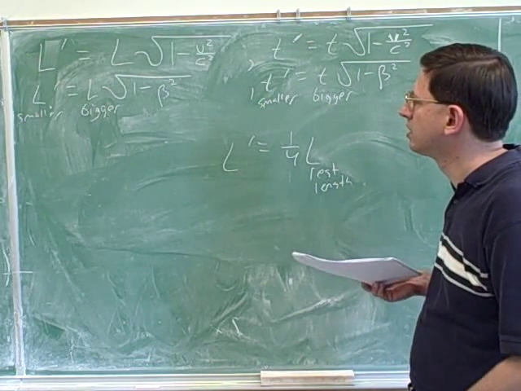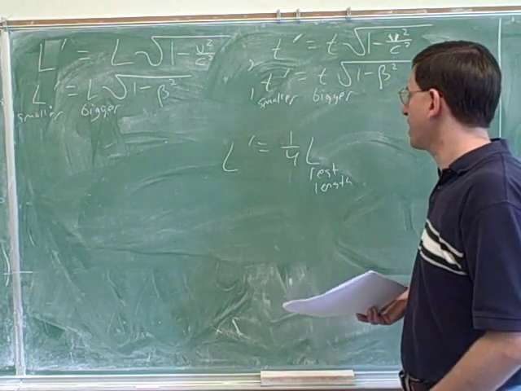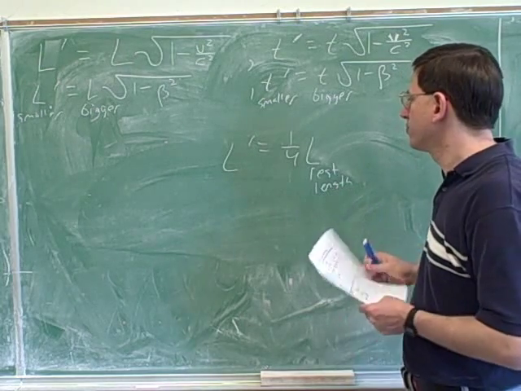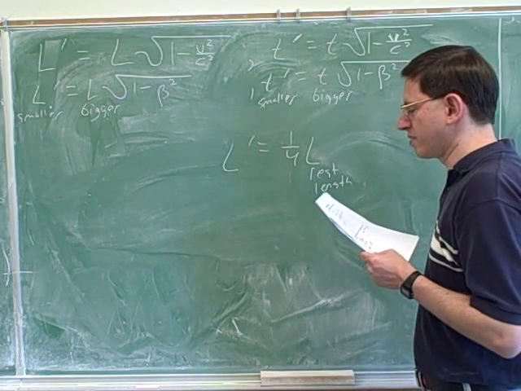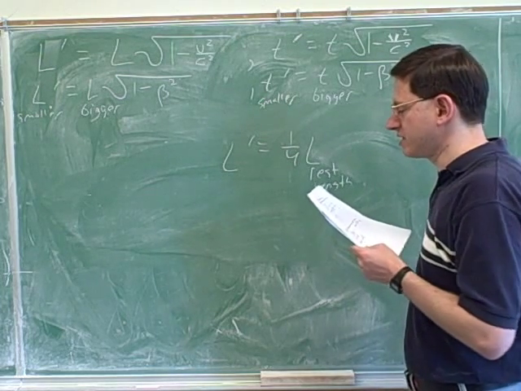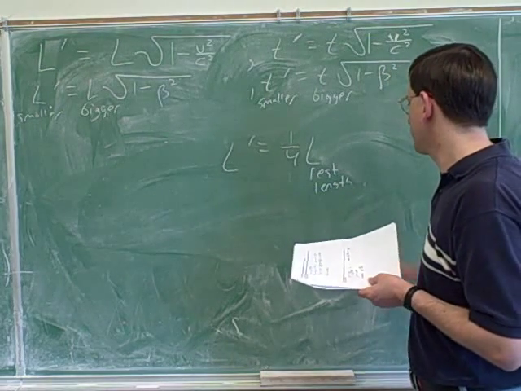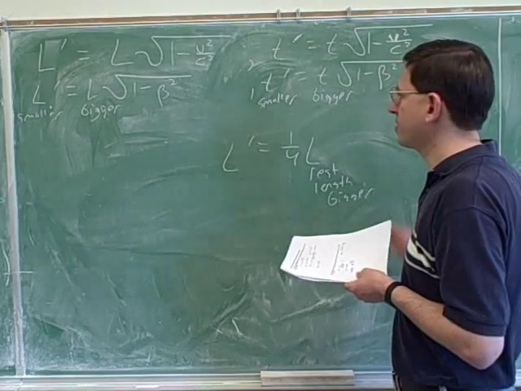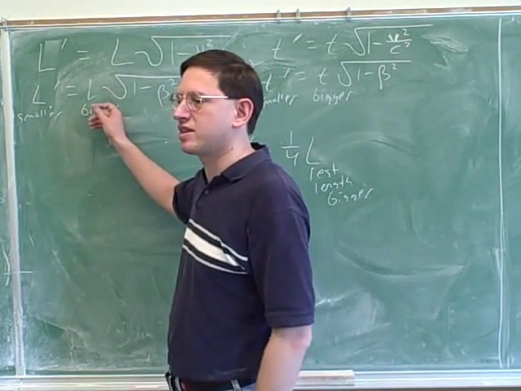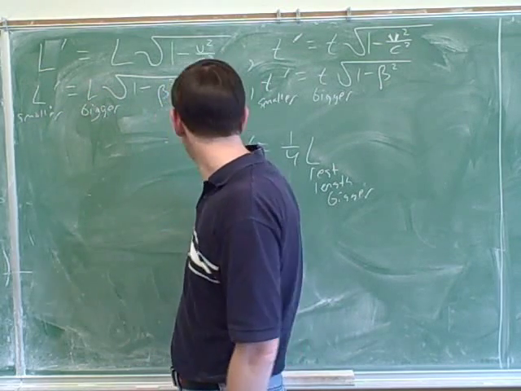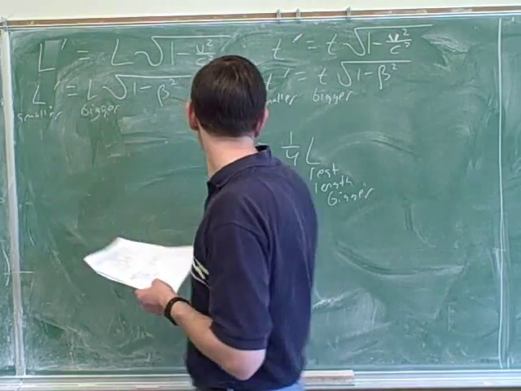Let's see. Okay, yeah, I think that's generally true. How would you know that if you forgot that? So in this case, which is bigger? Is the rest length the bigger or the smaller based on what they said in the problem? Bigger. Yeah, how do you know? Because they said that the length is 1/4 of the rest length. That means the rest length must be bigger. Well, who stands for the bigger variable, L or L prime? L. Okay, so even if you've never heard of relativity and rest lengths before, just from looking at this equation, you would be able to say to yourself, well, gee, they told me that the rest length is bigger, and I know the bigger variable has to be L.